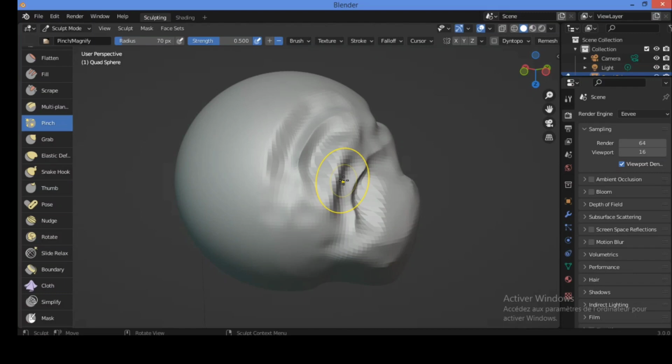So now let's move and select to activate the pinch brush to see the effect exactly and clearly. I'm working on the previous model that I have created using the Multiplane Sculpt brush. This brush allows you to pull vertices towards the center of the brush. Let's try it between these two edges over here or over here, for example.